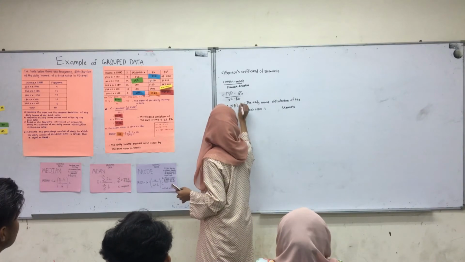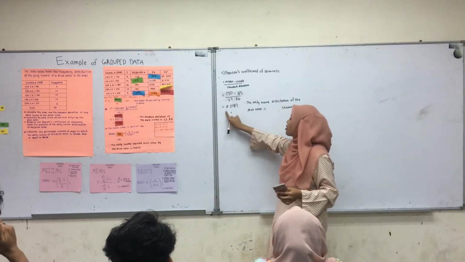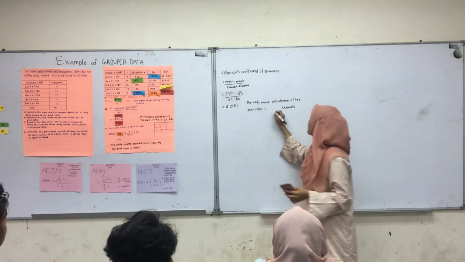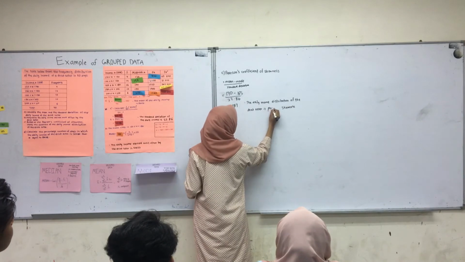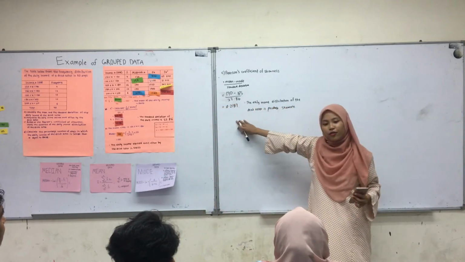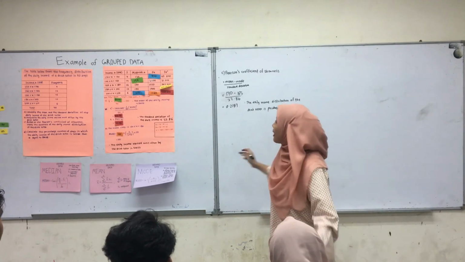Okay, you need to do the conclusion. The conclusion is that this is a positive value, so the daily income distribution of the reseller is positively skewed. Students, if you get a negative answer, what is the skewness? Negative. Okay, good. Clap.